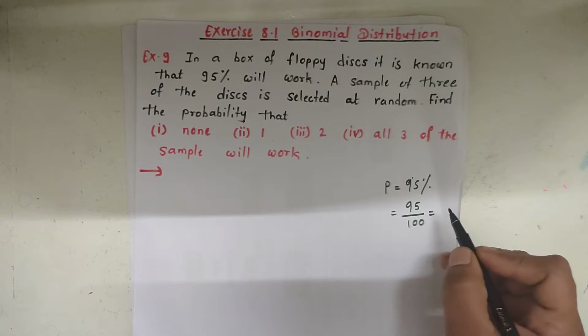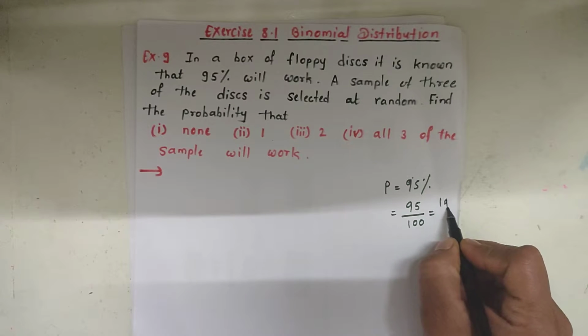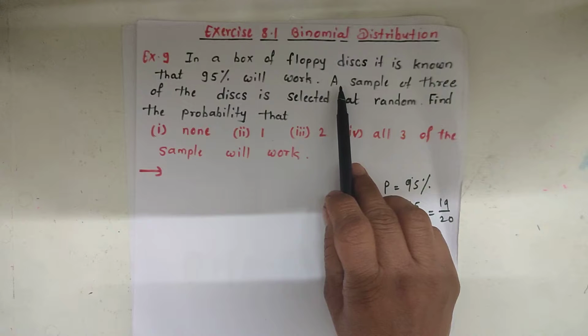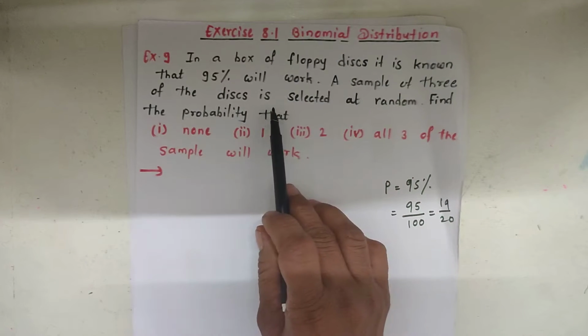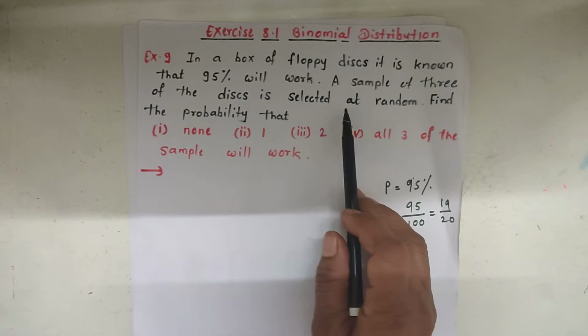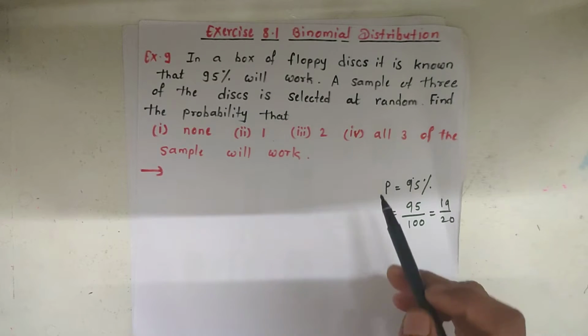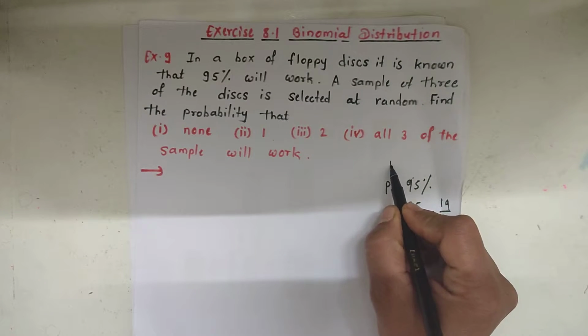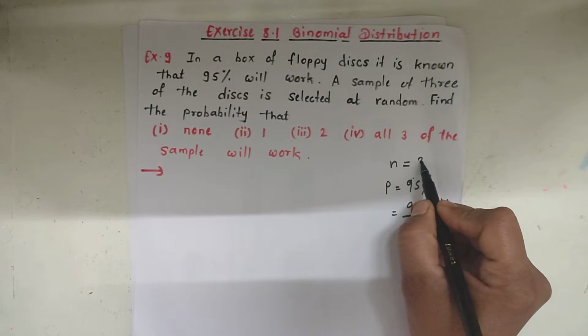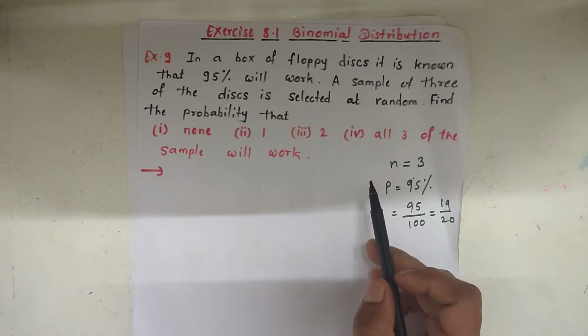So the shortest form of this 95 by 100 is 19 by 20. And the second thing is a sample of 3 disks is selected at random. So the number of trials is given, that is, the value of n is equal to 3.